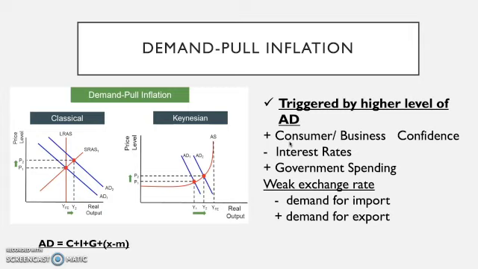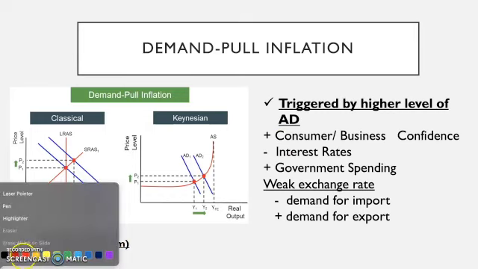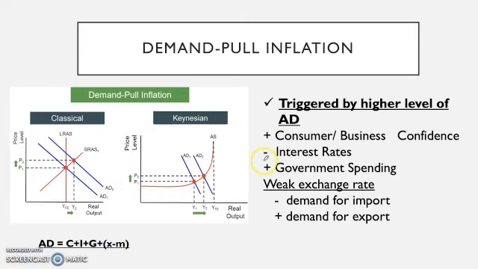Also, if there is a decrease in the interest rate, it means that people will want to spend more, because if they put their money in a bank or on a fixed deposit, they're not going to be getting much in terms of returns, and hence people would want to spend more.